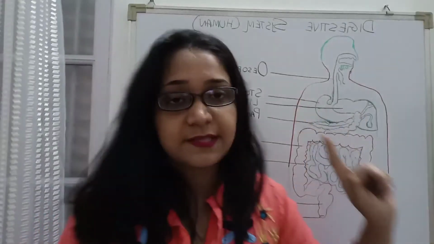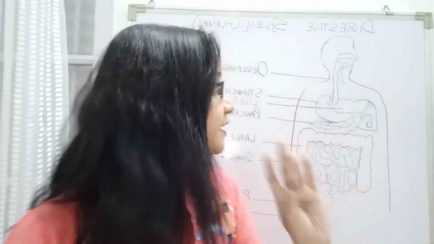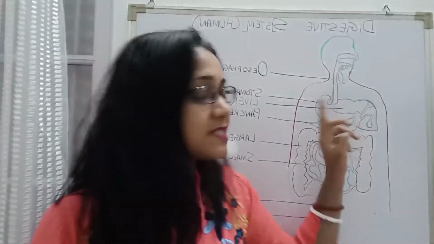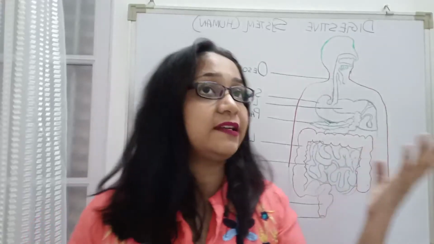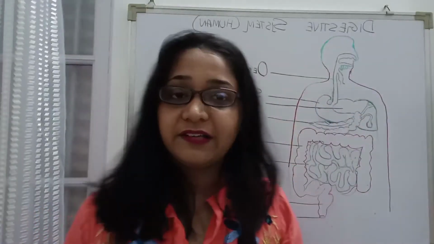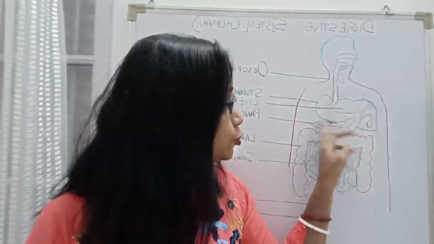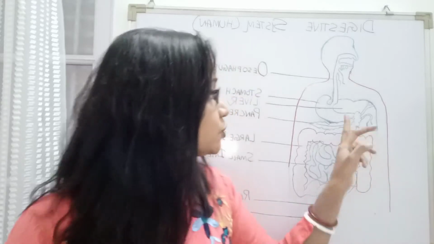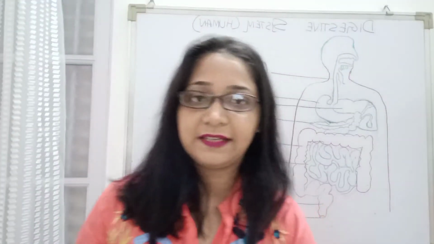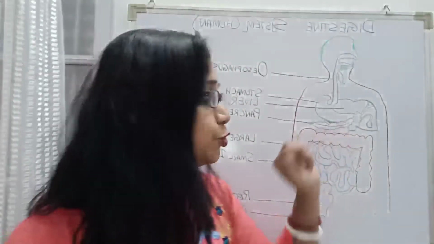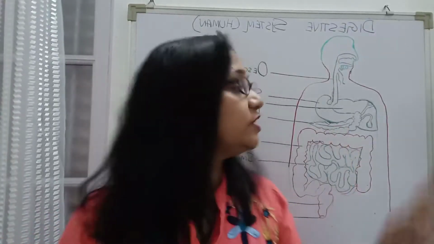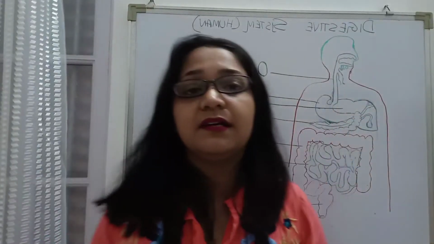The glands secreting the juices are the liver and the pancreas, and those juices will come into the small intestine. The small intestine also secretes some juices, which is called the intestinal juice. So these 3 juices combining together will act on the food which is partially digested by the stomach.